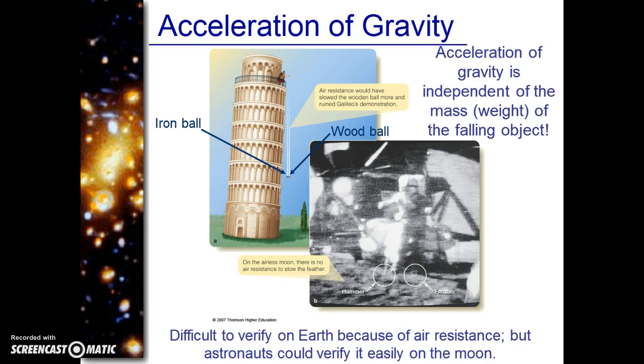All right, well, this is difficult to prove on Earth because there's an atmosphere and we have air and it gets in the way and it causes air resistance. So guess what happened? I don't remember when, but there was a lunar mission where they actually took a hammer and a feather, and they dropped them on the face of the Moon. And because the Moon does not have an atmosphere, there's no air resistance, and they both fell at the same time, and they both hit the ground at the same time. So this proves that the acceleration of gravity is independent of mass.